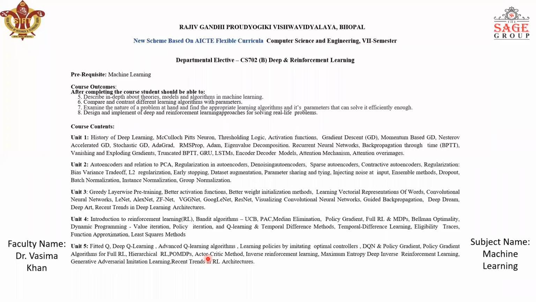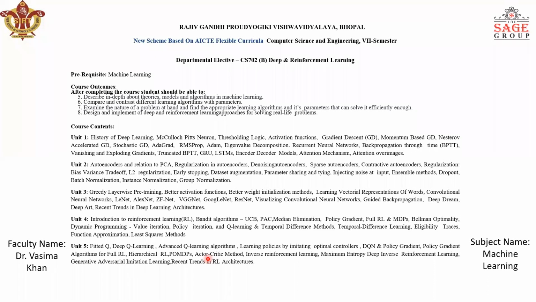This subject is a combination of 2 major fields, deep learning and reinforcement learning. I'll talk about what they are exactly, but for now, this particular subject consists of 2 major parts.